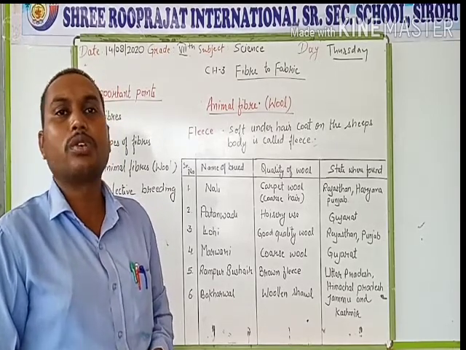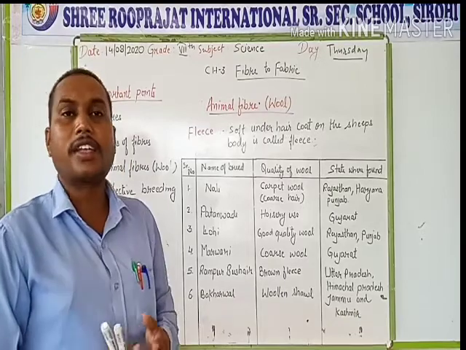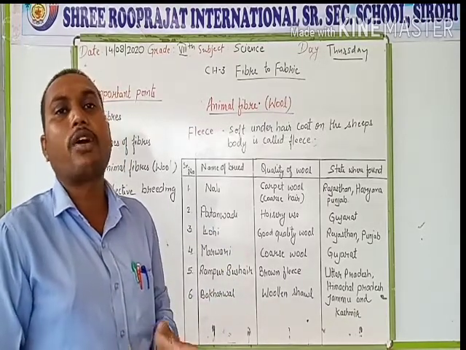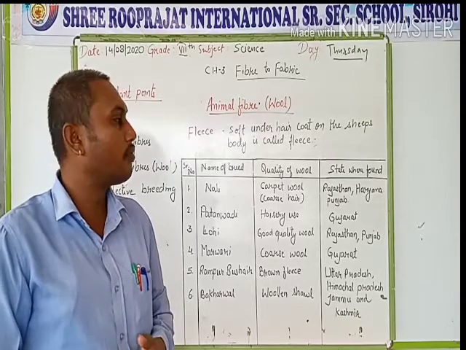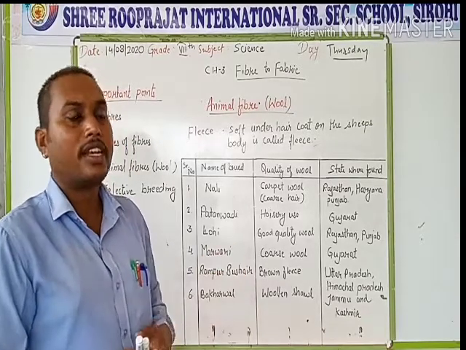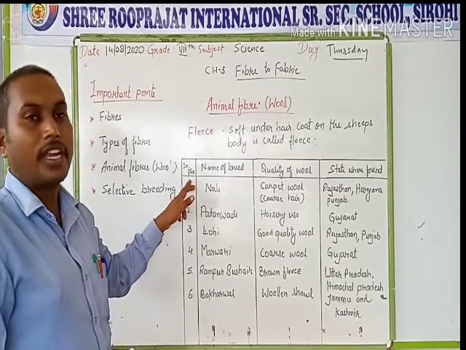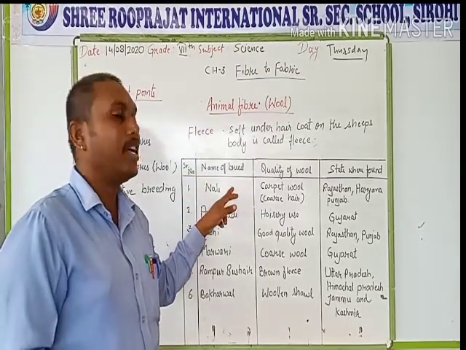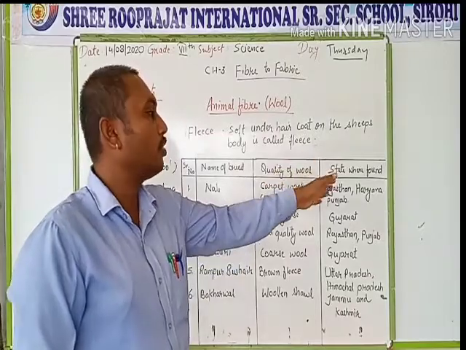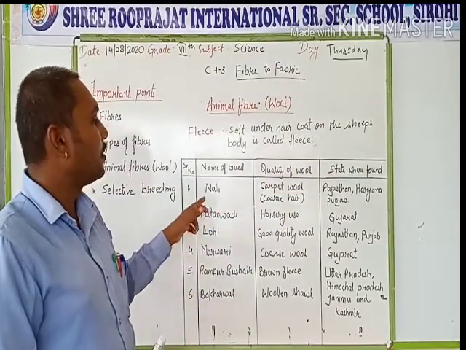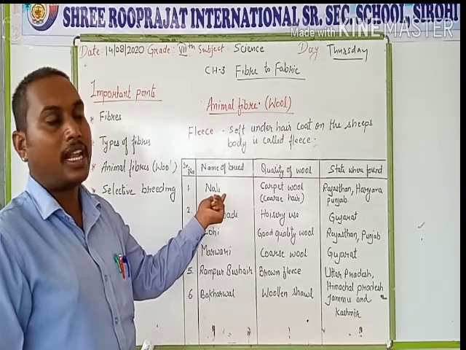In our textbook, the table gives information about the breeds of sheep, the quality of wool, and what the uses of them are. Here I have shown the table. In this, the first column is for serial number, the second is the name of the breed, the third is the quality of wool, and the fourth is the state where the sheep are found. Now the first breed of sheep is Nali.